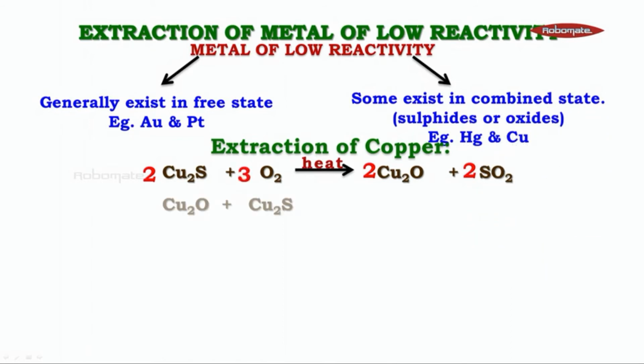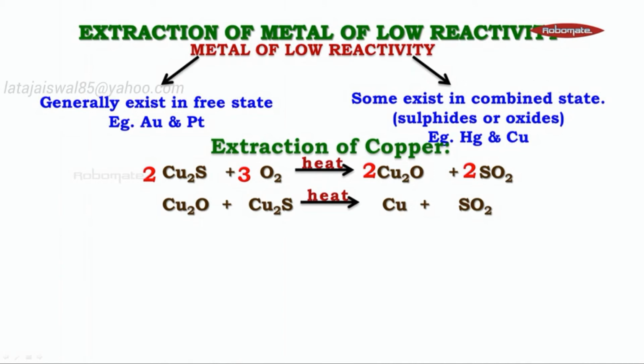Multiply by 3. Copper oxide, when it reacts with copper sulfide, what happens is copper, being in a less reactive state, is so less reactive that sulfur and oxygen of each other react with each other to form sulfur dioxide. What is left behind is only copper. So when you heat it further, copper oxide and copper sulfide break. When they break, sulfur reacts with oxygen. Sulfur dioxide is formed. As there is no more supply of oxygen, copper does not react with anything. Hence, I get copper in the pure state.